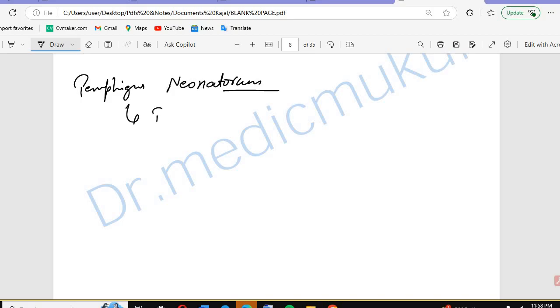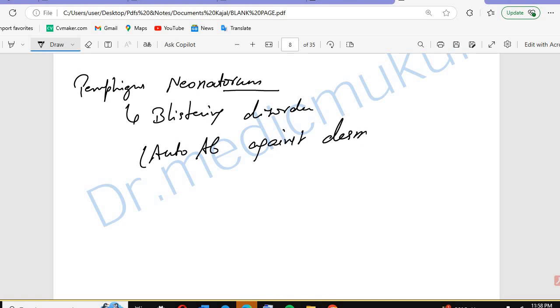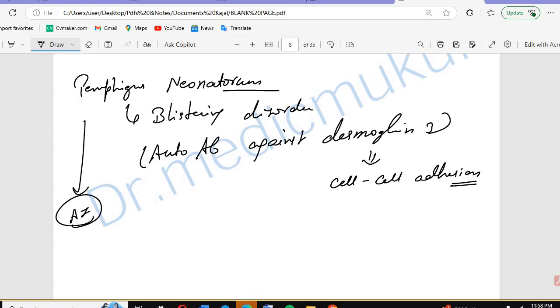Okay, this is blister formation, a blistering disorder. There will be autoantibodies against which one? Against desmoglein 3. This is the protein involved in cell-to-cell adhesion. So there is desmoglein 3. This is an autoimmune disorder. The antibodies form against the desmosomal proteins, or desmoglein 3.